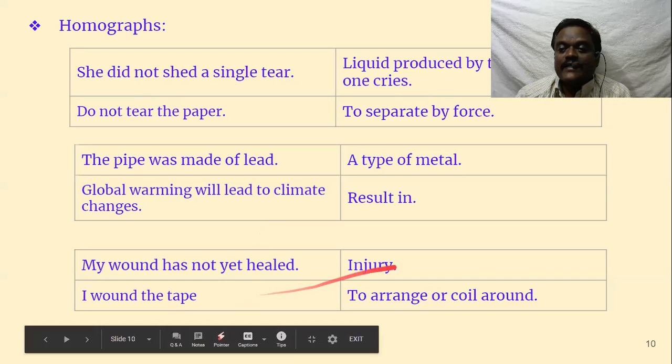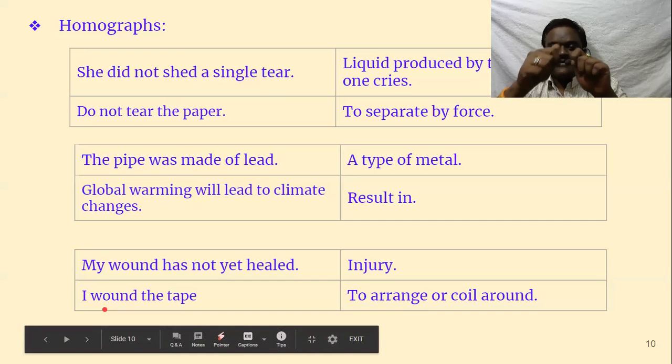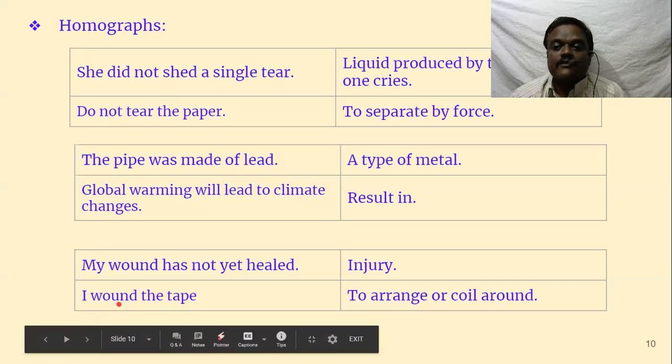My wound has not yet healed. See here, my wound has not yet healed. But here, I wound the tape, wound the tape. This is the past tense of wind. Wind, wound. Wind means turning. I wound the tape means you have to turn it, wind it. Winding, like electrical winding. The past tense of wind is wound.